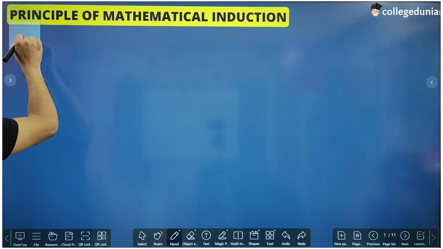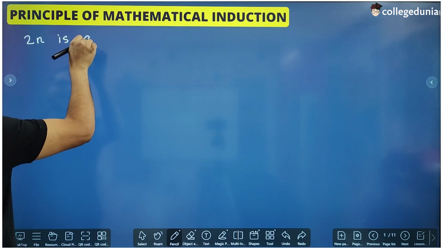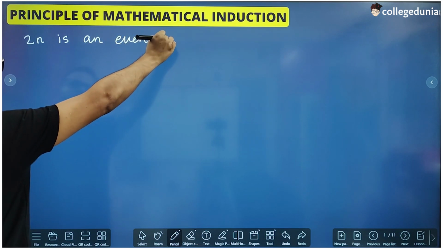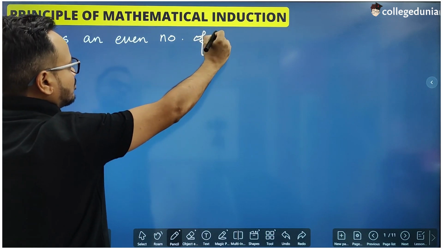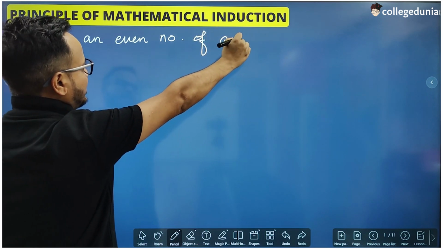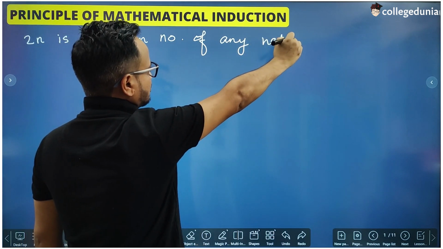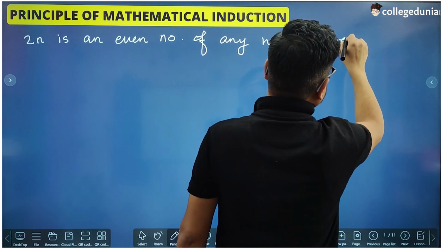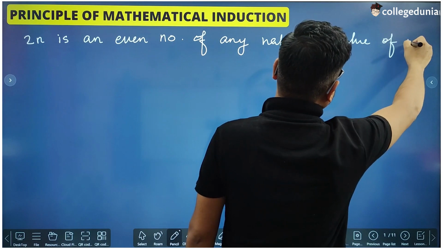we say that 2n is an even number for any natural value of n.